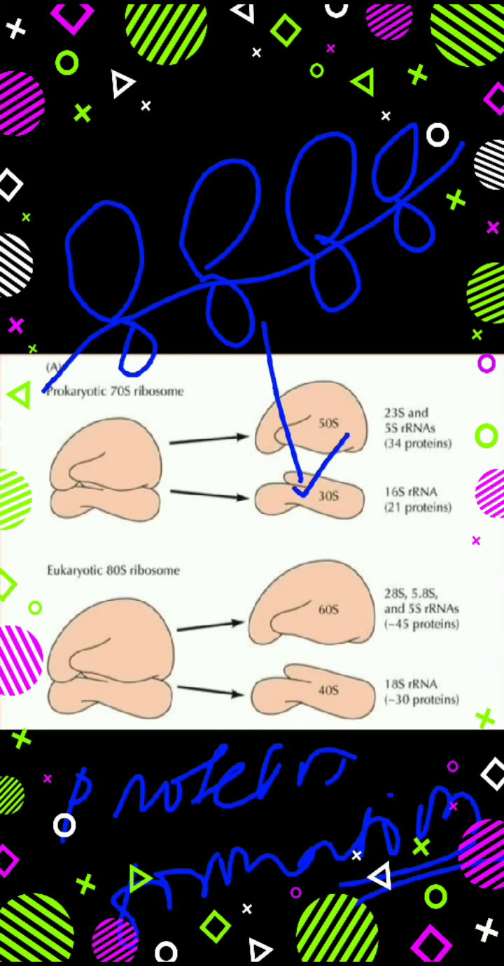70S ribosomes are present inside mitochondria and chloroplast. That's why mitochondria and chloroplast are known as semi-autonomous cell organelles. The main function of ribosome is that it helps in protein synthesis.